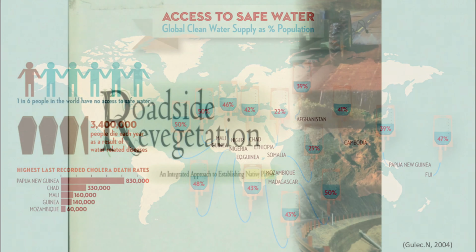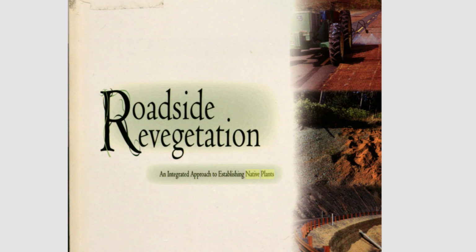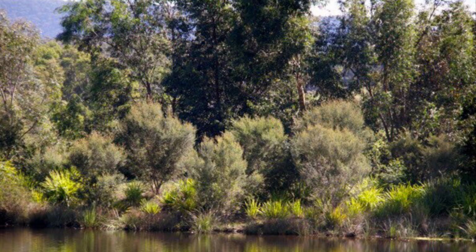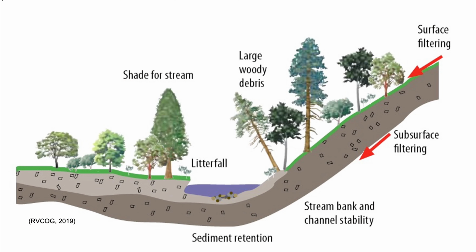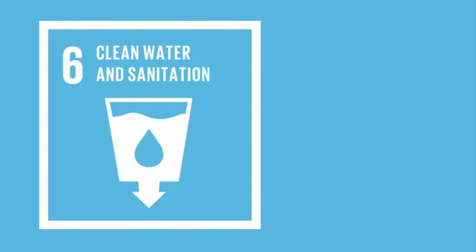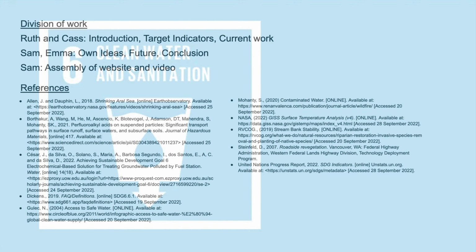As described in David E. Seinfeld's book, Roadside Revegetation, an integrated approach to establishing native plants, even simple things such as promoting native plant growth in and around waterways can assist in the filtration of pollutants, stability of the banks, and oxidation of the water, all of which lead to a healthier wetlands environment. It is of paramount importance that local and global governments, businesses, and individuals actively work to minimize the degradation of wetlands environments. It is through continued research and education of these issues that we strive towards achieving clean water and sanitation for all, through the protection and restoration of water-related ecosystems.